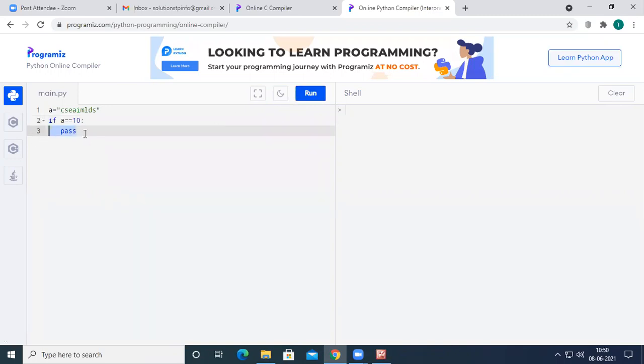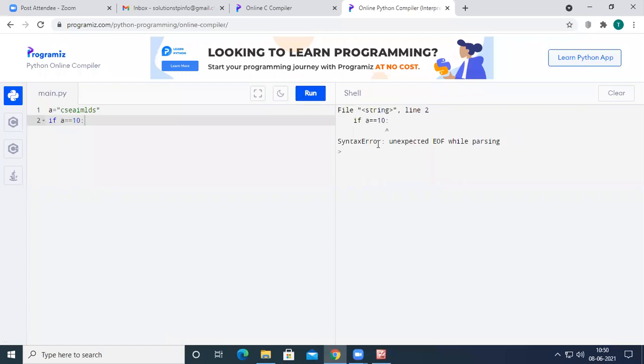If I don't use pass and leave it empty, when I run the code I am going to get an error. So to avoid errors for an empty body, we use pass. Pass can be used inside classes, inside methods, inside conditional statements such as if else and nested if else ladders, or in iterative statements such as while and do while.